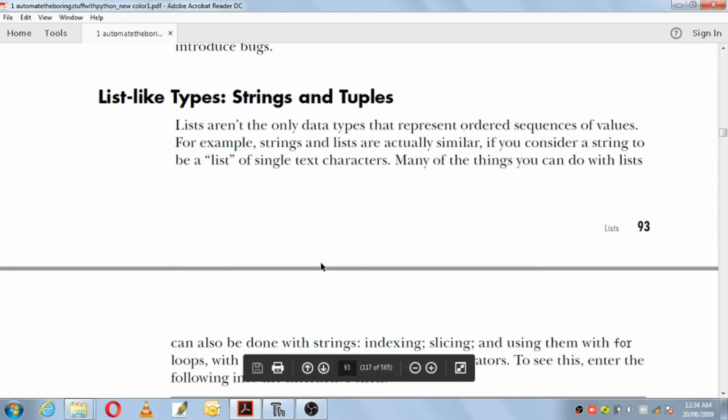Hello students, the next topic we have is list-like types: strings and tuples. Let's see what they have written.